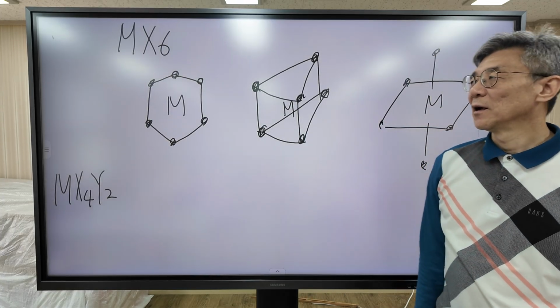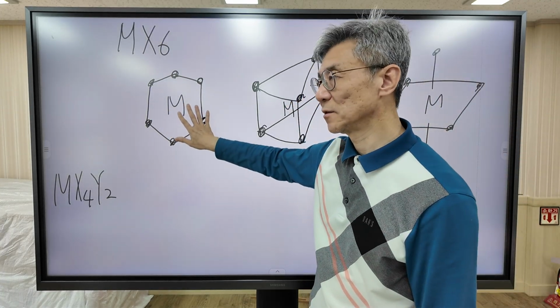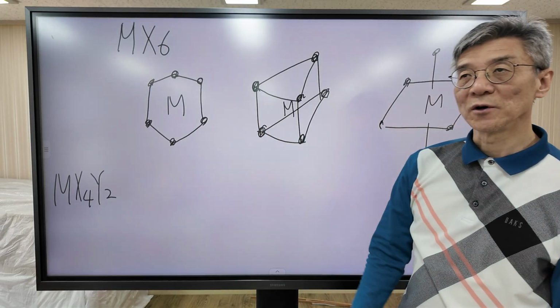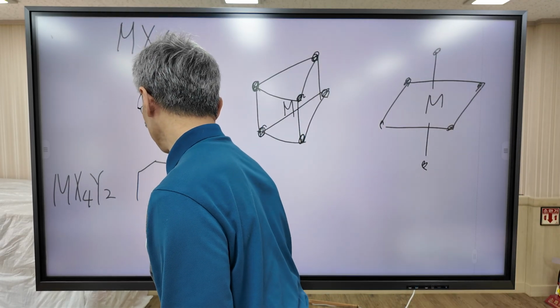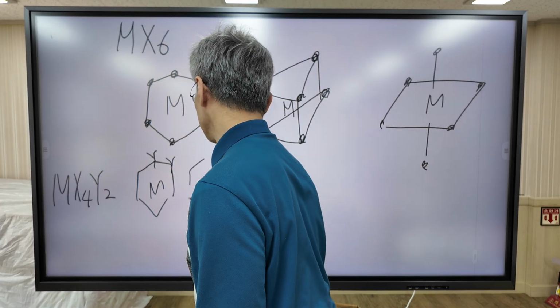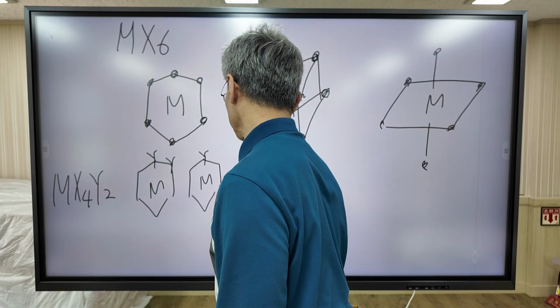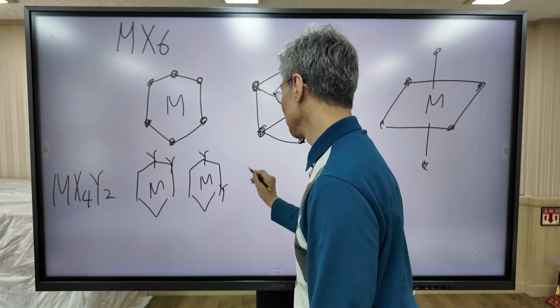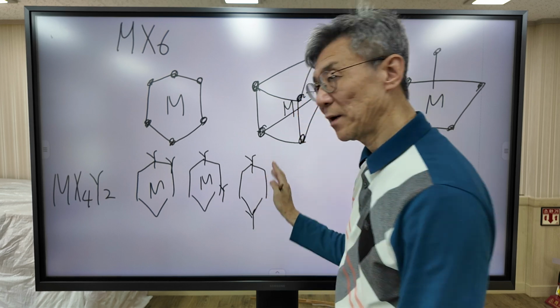How many isomers are possible for the hexagonal structure? 3 isomers are possible. Why? Ortho position, meta position, para position.